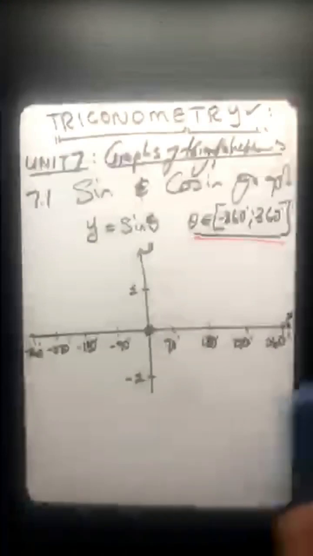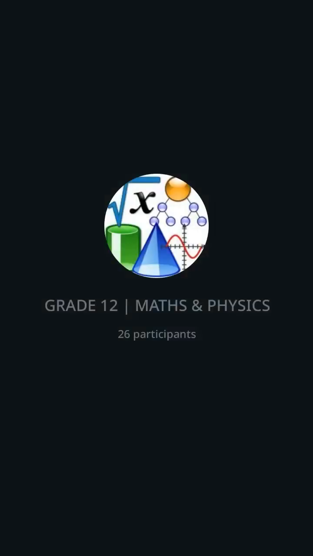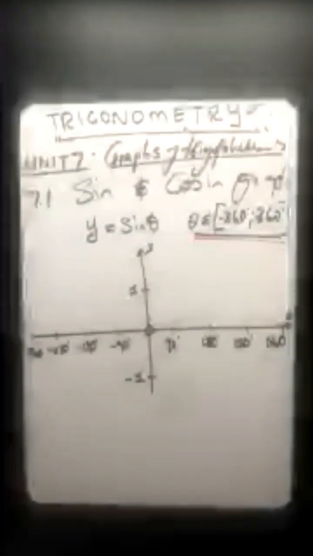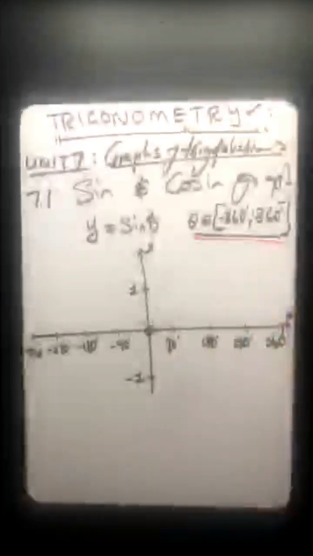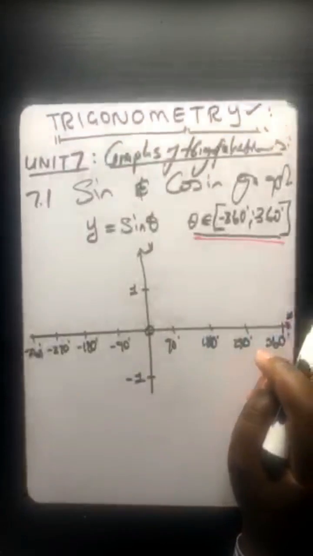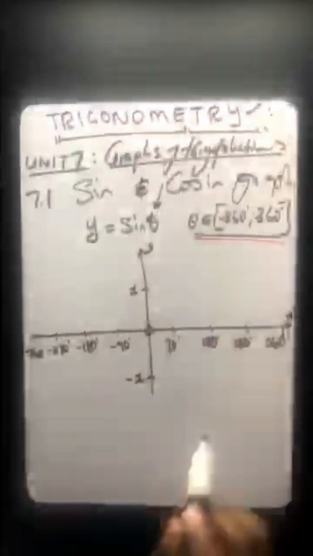So with regards to plotting, if you are in grade 12 and you're struggling with this type of problems, it's because you missed this type of information. Those questions are complicated in grade 12, and it gets worse if you don't have this kind of basic. So now, to plot, you just punch those angles there, starting from negative 360.